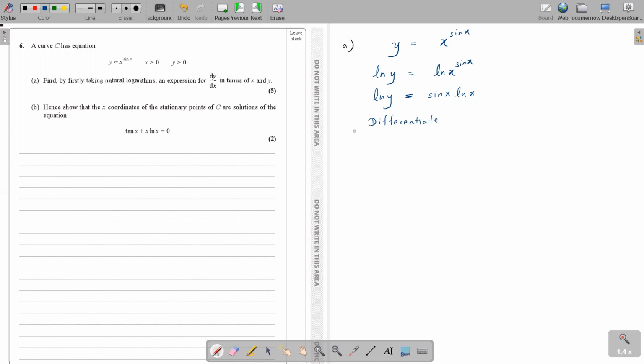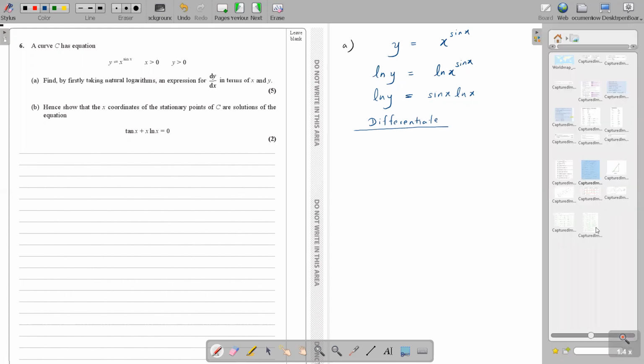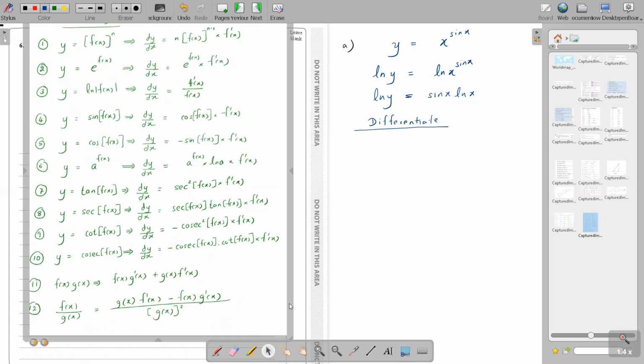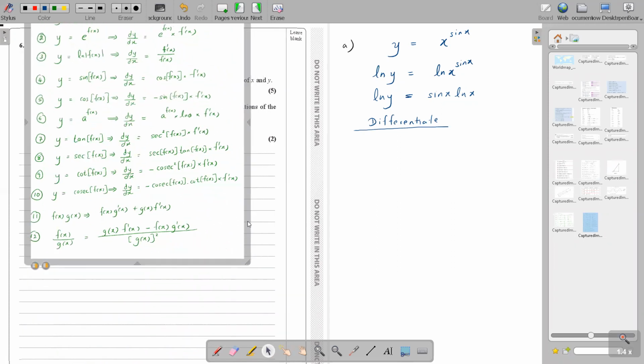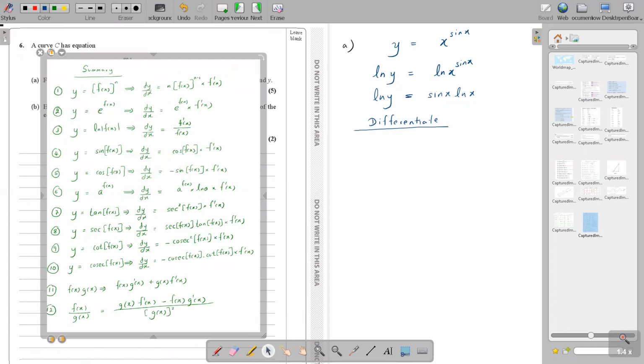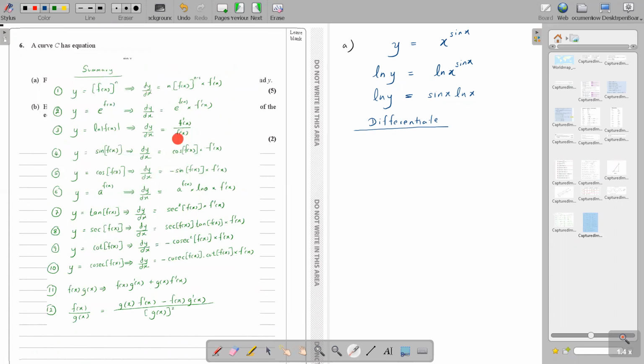Okay, so let's differentiate ln. What's the rule of differentiating ln? Differentiating ln x is 1 over x. That's what I remember. 1 over the inside part, and on the numerator you have the differentiation of that part. Or you can write 1 over f(x) times f dash x basically. Okay. Yes, miss.